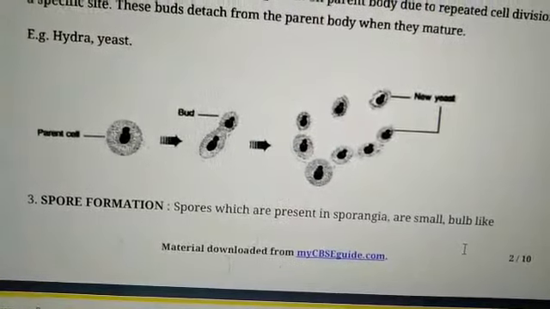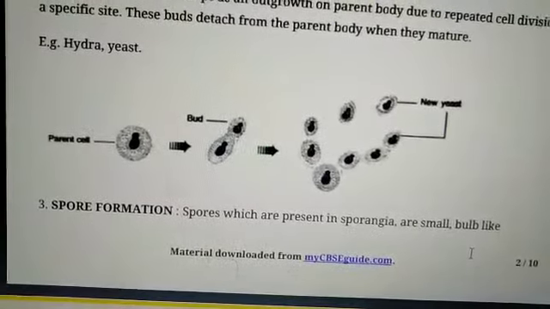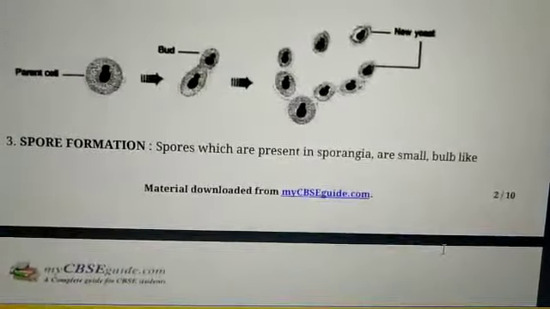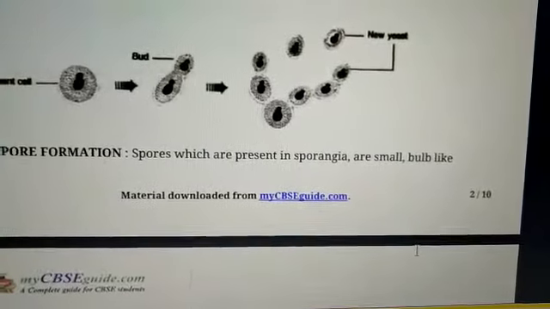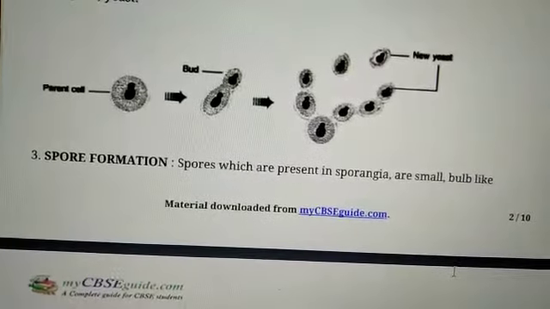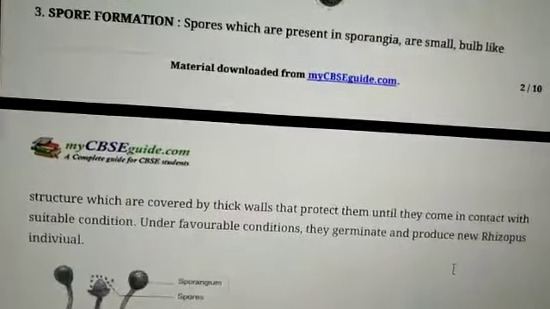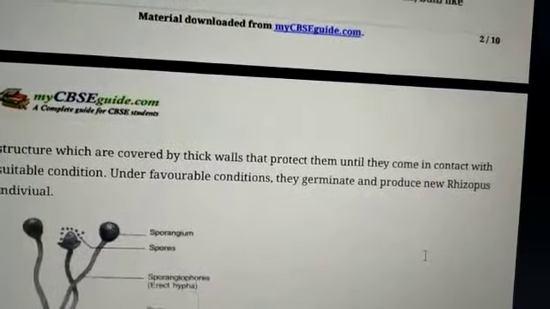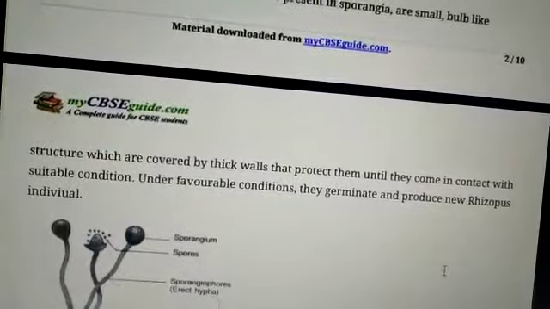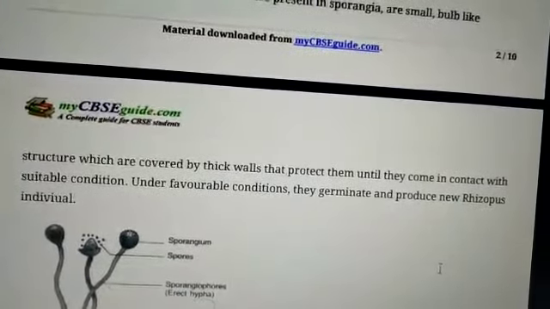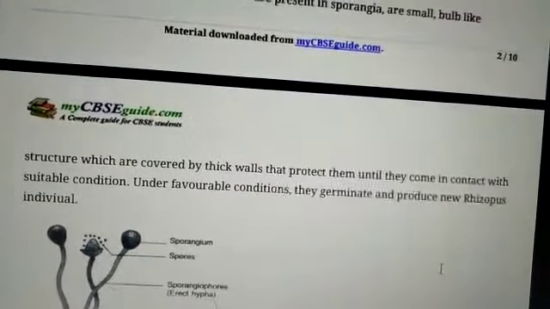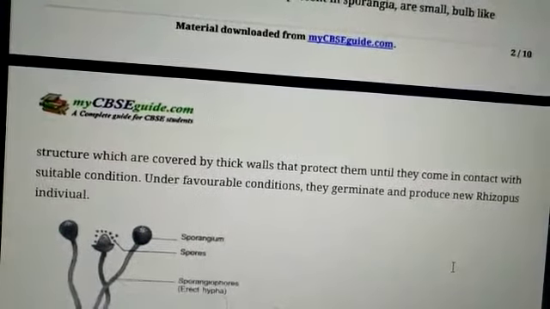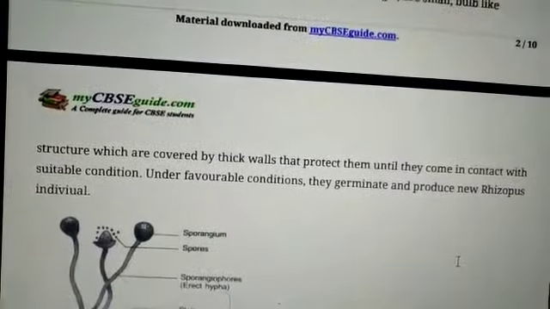asexual reproduction method is spore formation. Spores which are present in sporangia are a small bulb-like structure which are covered by a thick wall that protects them until they come in contact with suitable condition, under favorable condition. Dear student, do you know what is favorable or unfavorable condition?